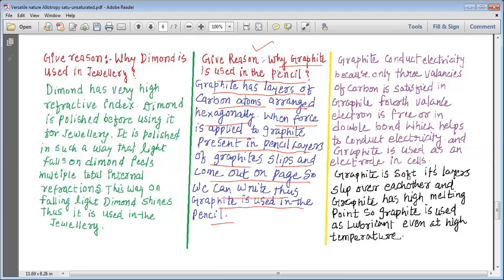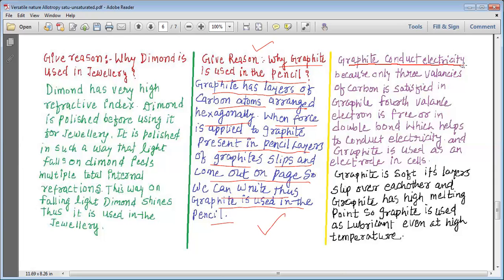Please remember, my dear students, that graphite has hexagonal layers arranged one over another. When we apply force, they slip over one another. They move and they come on the pages. So as they come on the pages, we can write, and that is why graphite is used in the pencil.